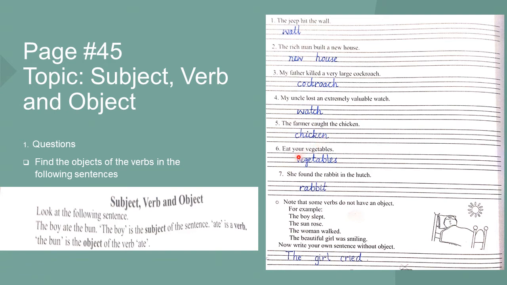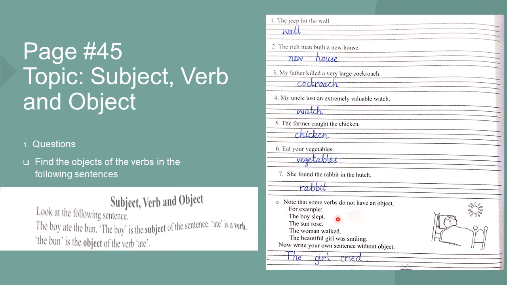Chicken is the object. Eat your vegetables. Vegetables is the object. You found the rabbit in the hutch. Rabbit is the object as it came after the verb found.